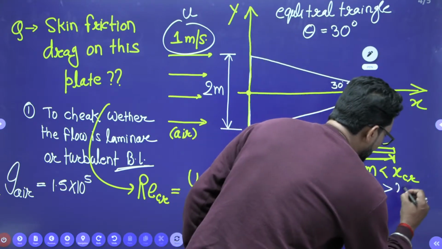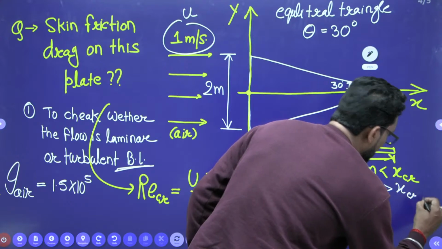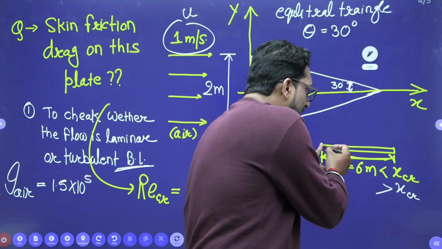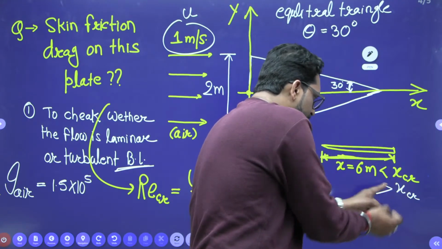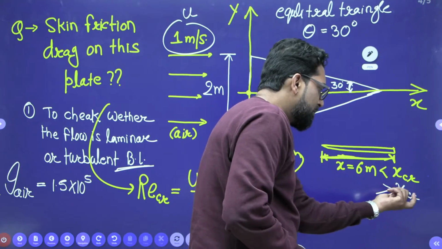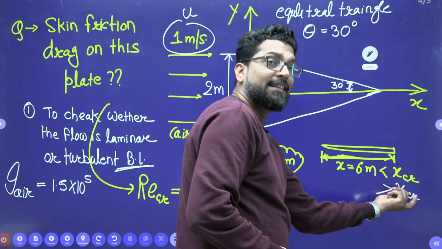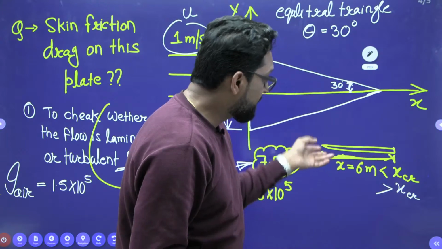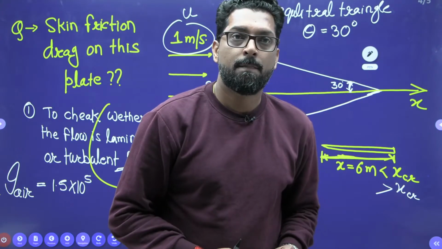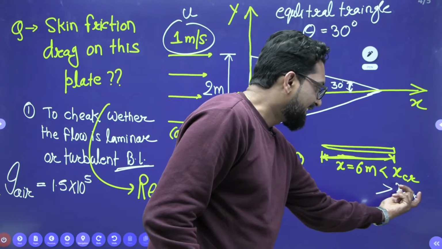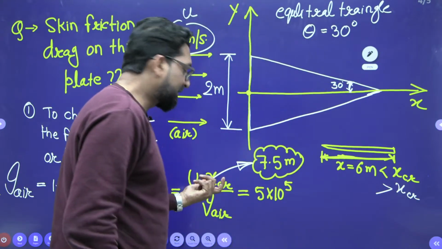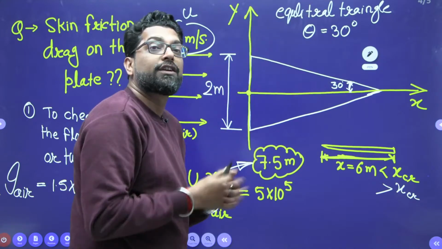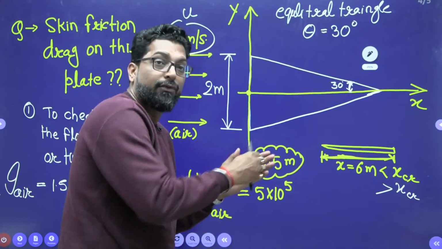Now, if this 6 meter is greater than x_cr, that means at the x_cr there is laminar, after that there is turbulent. That means it is laminar and turbulent both. At critical length, up to this length the flow is laminar.